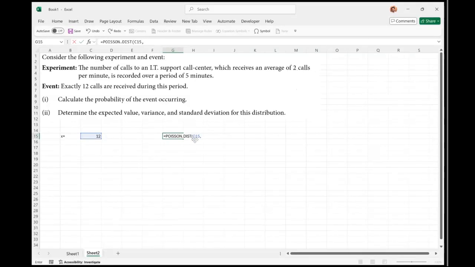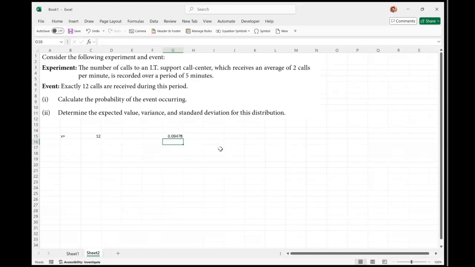Whatever period I'm taking here, my mean value will change correspondingly. So the average number of calls during a period of 5 minutes is 10. How did I get it? If there are 2 calls in a minute, then in 5 minutes there will be 2 times 5, 10 calls on an average. And then again, if I'm looking for an exact value, I'm going to use false. That's how we're going to get the answer for this one.